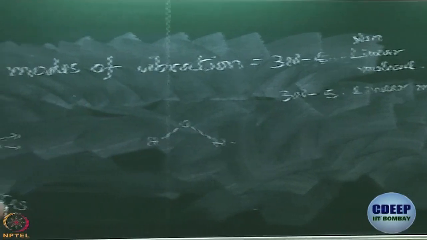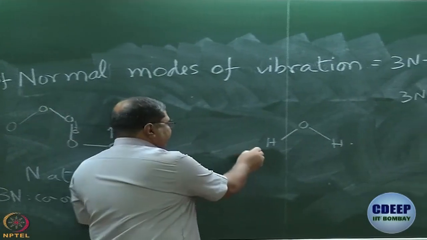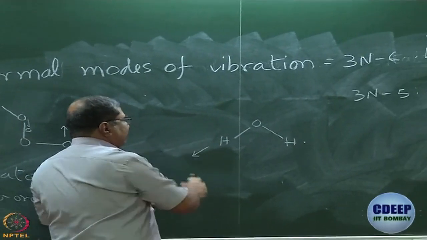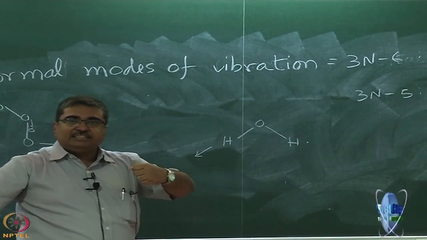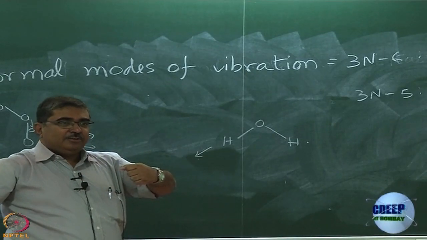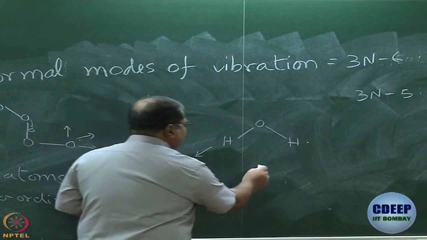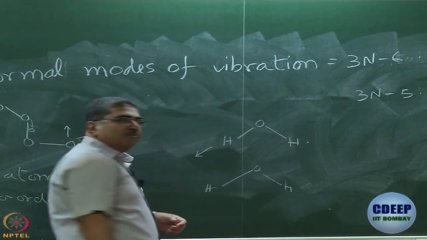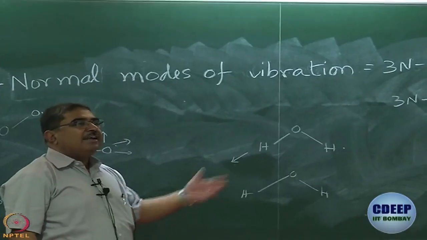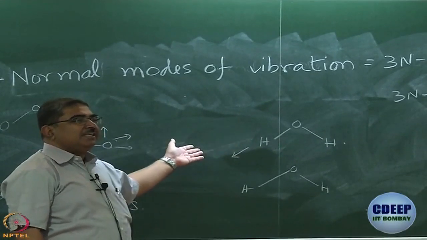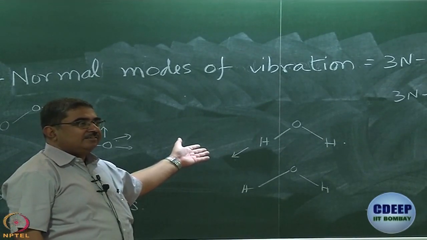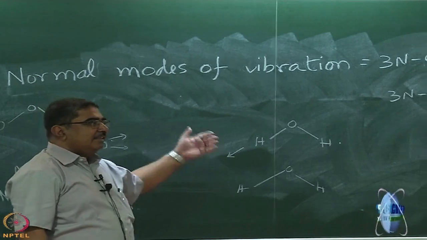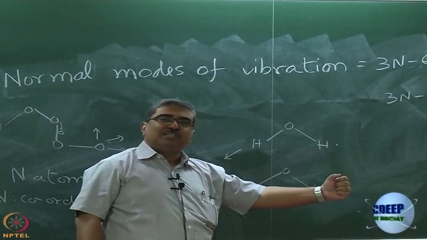Water. Let us consider a vibration in which this OH bond is getting stretched. You can understand that if this OH bond becomes stretched like this, the center of mass would move. How can I compensate for this movement of the center of mass? I can pull the other hydrogen atom out as well.